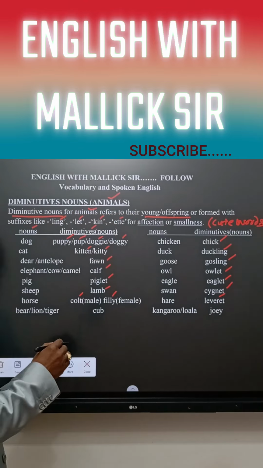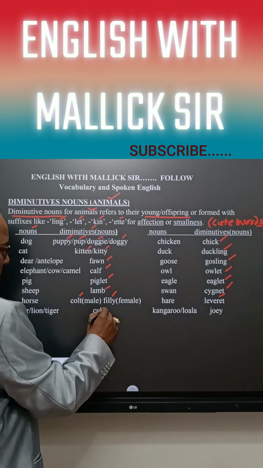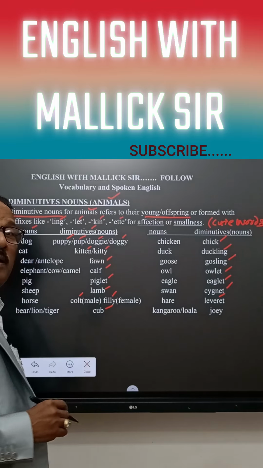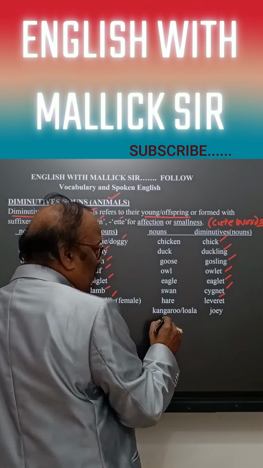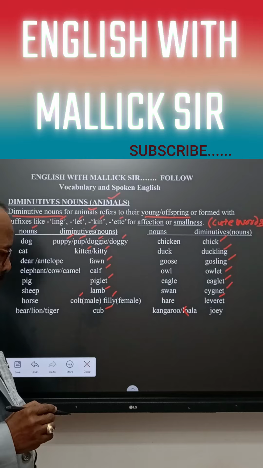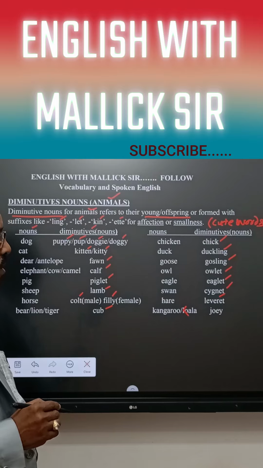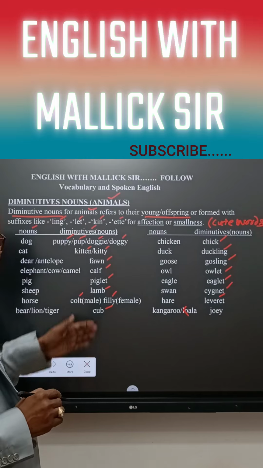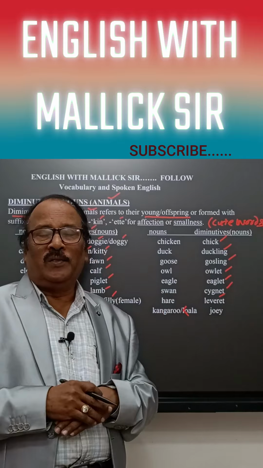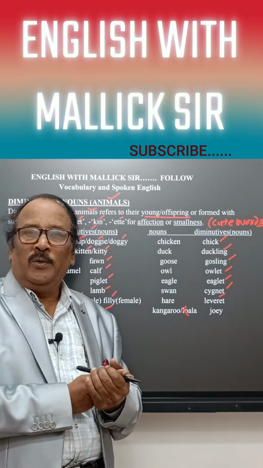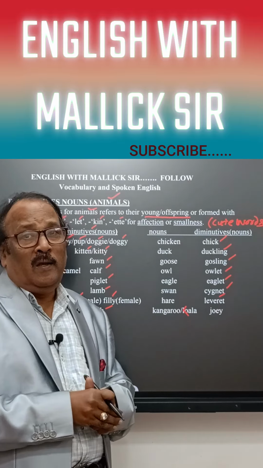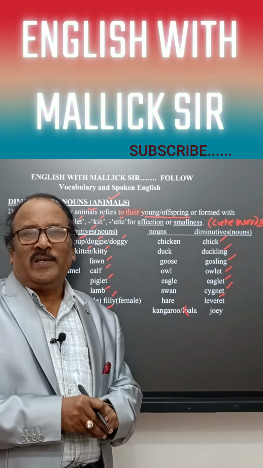For lion, bear and tiger, the baby is called cub. Okay. For kangaroo and koala, the baby is joey. Yes, these are the very cute words which are usually used to make our speaking very amusing and interesting. Okay.